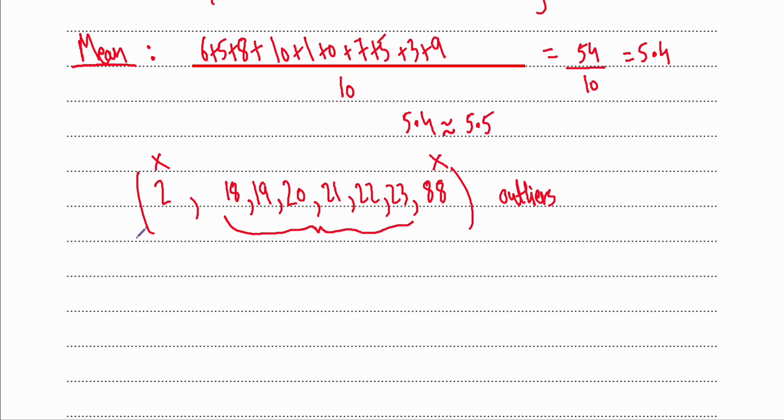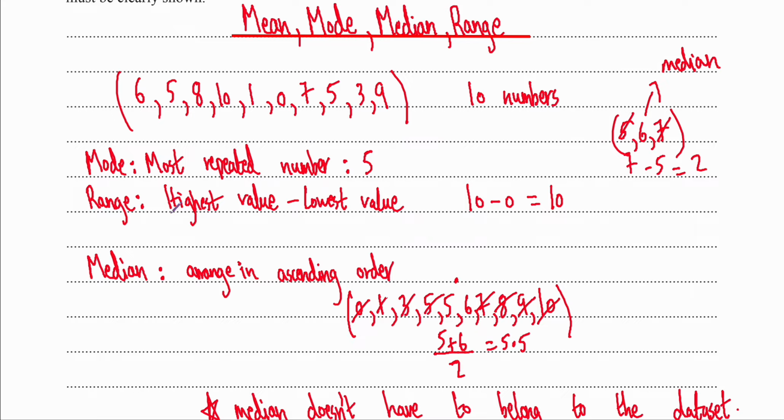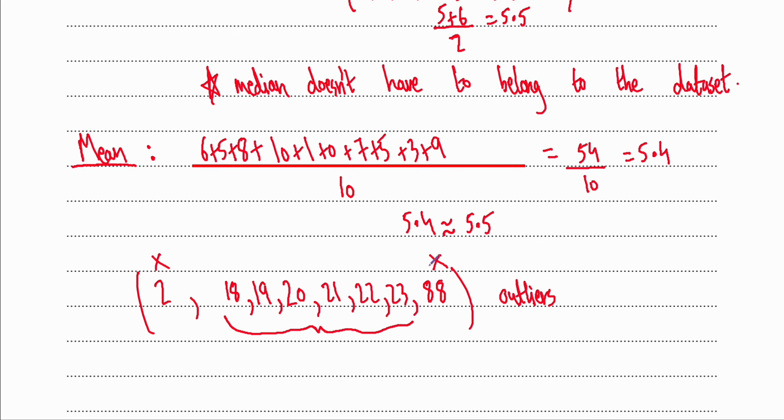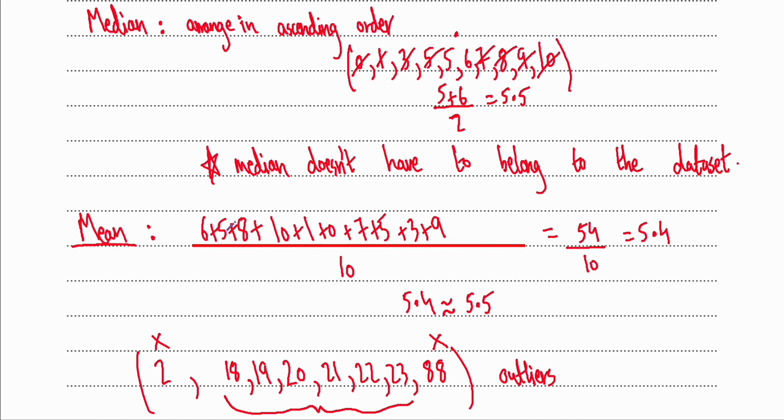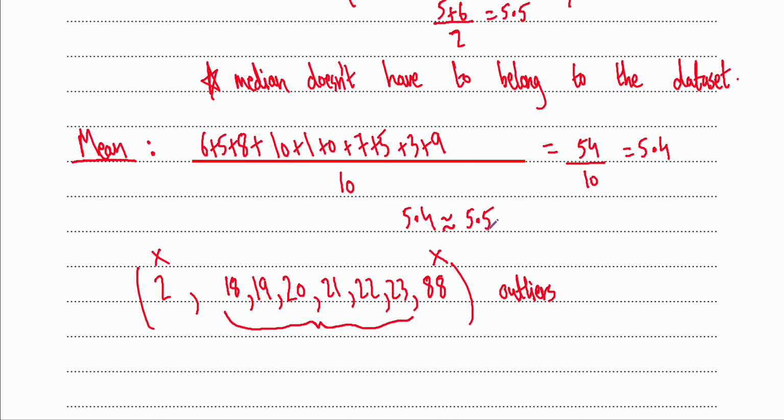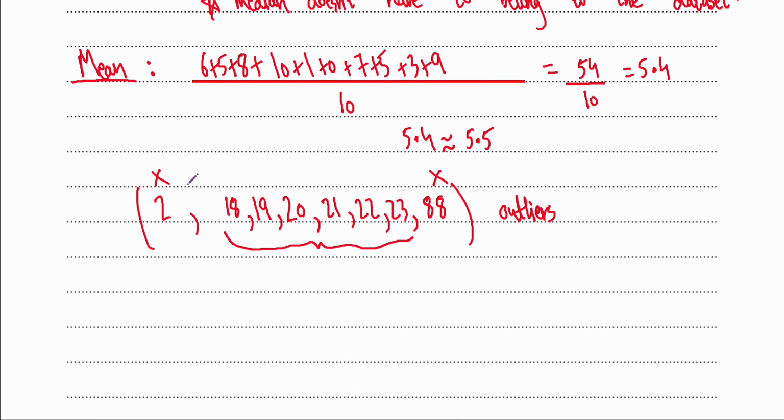So now we're going to do this. Forget the mean, forget the mode and the range. We don't really care about the mode and range. I guess range is 88 minus 2, which is 86, and mode doesn't really exist. So forget about those. Now let's look at the median.